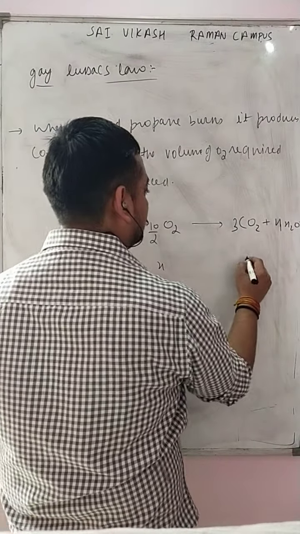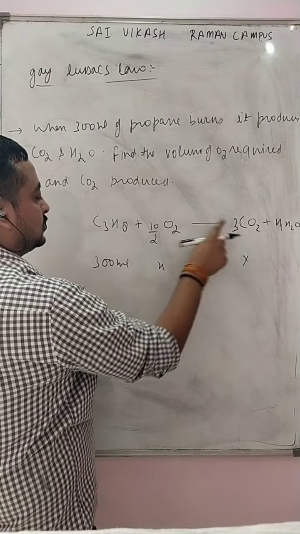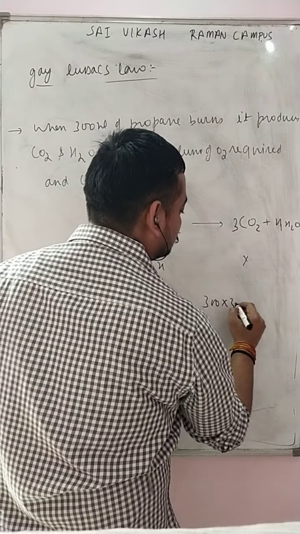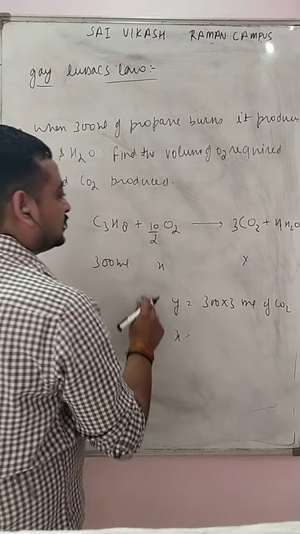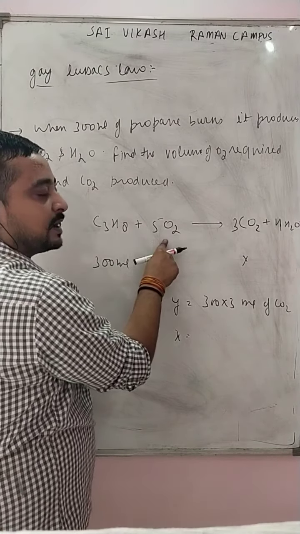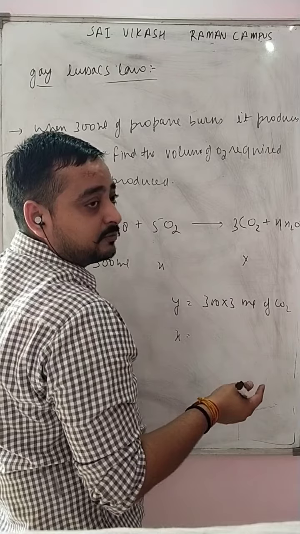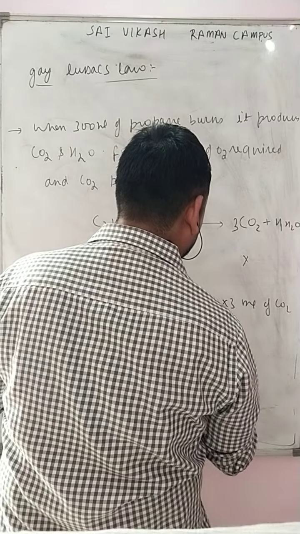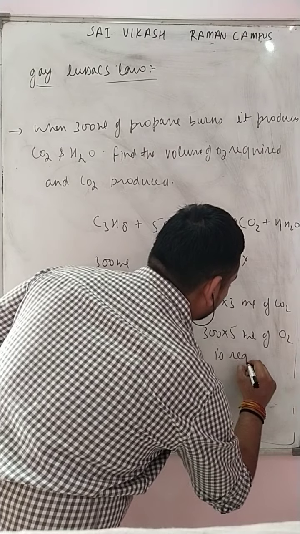Let us assume x and y. Y equals, as one volume produces 3 volume, then 300 ml will produce 300 into 3 ml of CO2. Understood? For x, here let us write 5. One volume requires 5 volume, then obviously for 300 ml the requirement will be 5 times, 300 into 5 ml of oxygen.